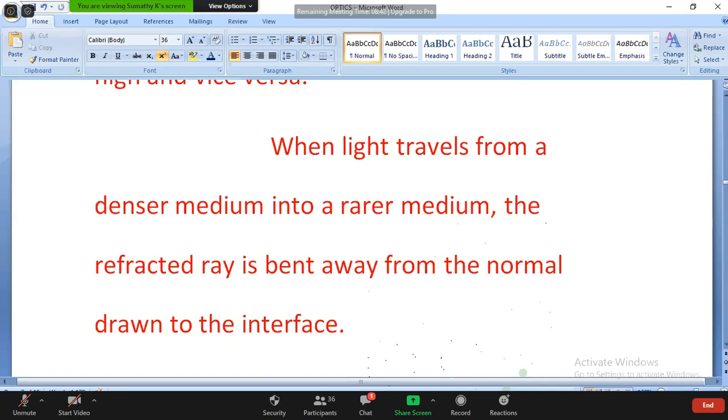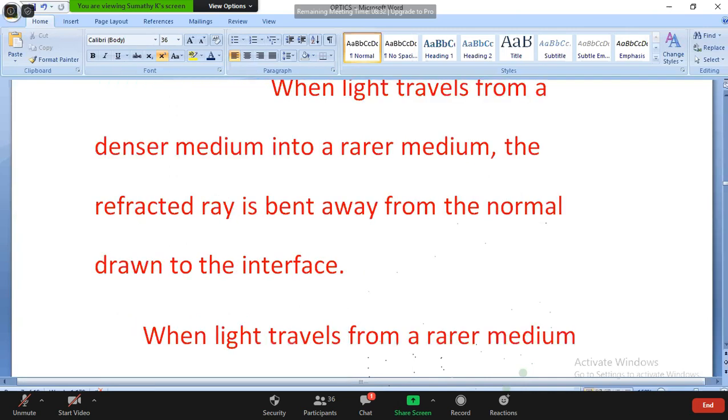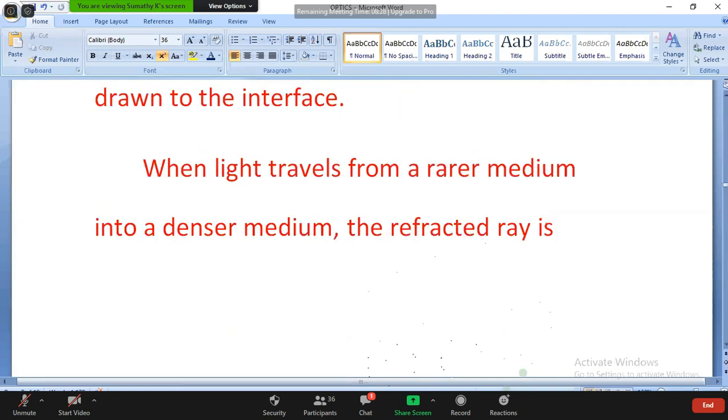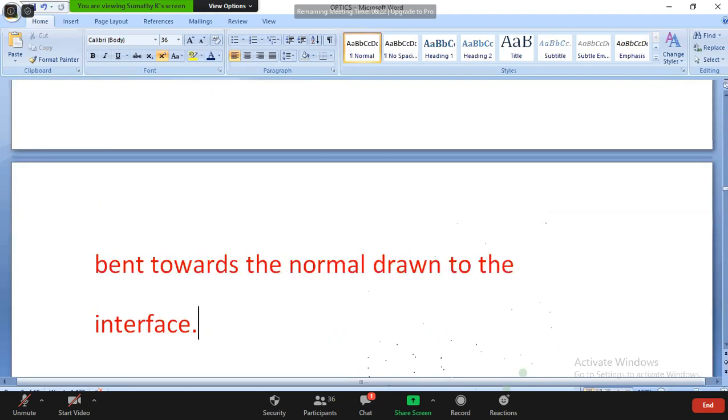The incident ray and the refracted ray lie in the same plane, and the normal is drawn at the interface. Next, when light travels from the rarer medium into a denser medium, the refracted ray bends towards the normal drawn to the interface.